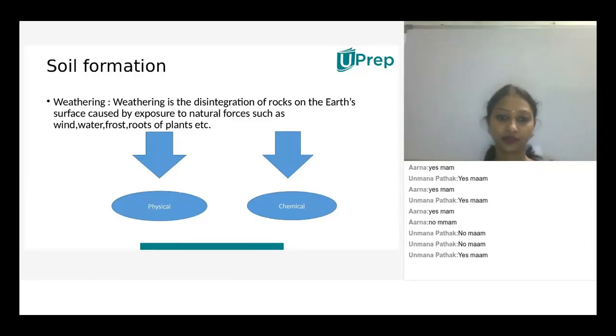Tell me. Yes, I want the answer. People are very quiet. Can you repeat the question? So what are the natural forces required for this weathering process or formation of soil? Water, soil, and air. Water, like wind, not only air.